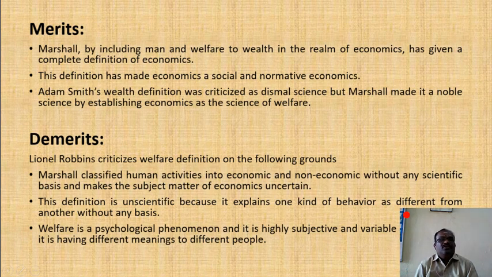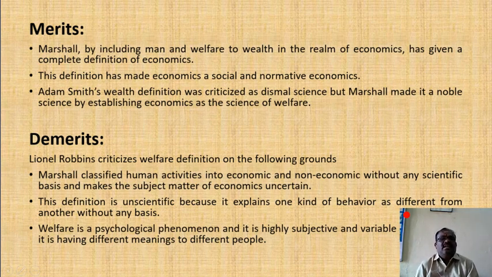Next, what are the demerits of the welfare definition? Lionel Robbins criticized the welfare definition on the following grounds. First, Marshall classified human activities into economic and non-economic without any scientific basis, and this makes the subject matter of economics uncertain.